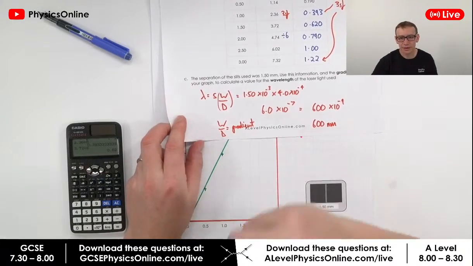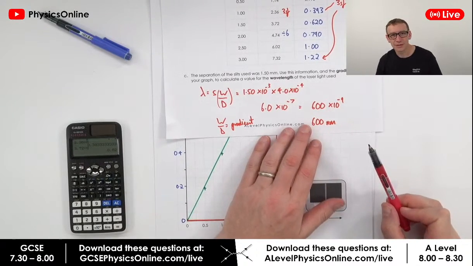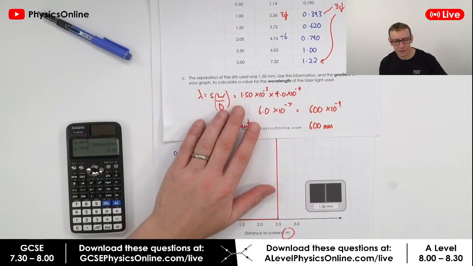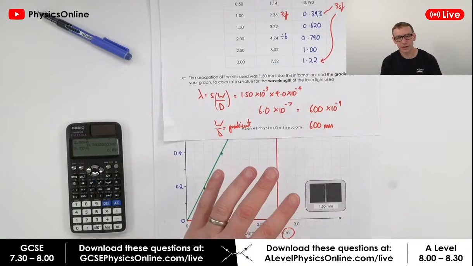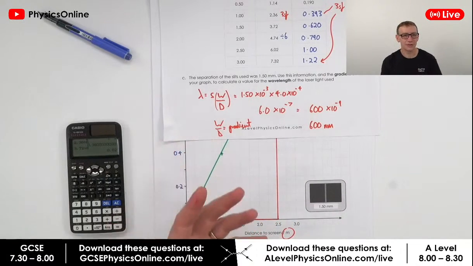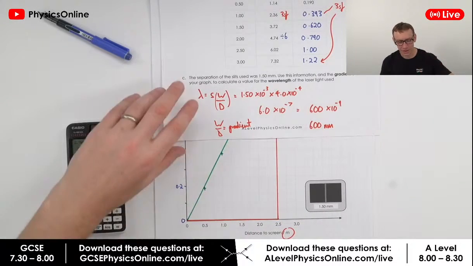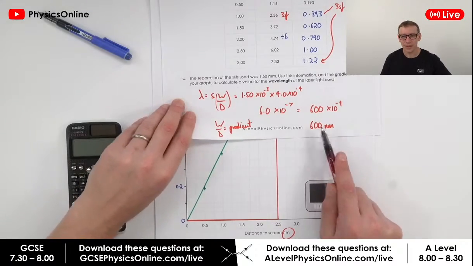And that's the kind of answer that we'd expect, because 600 nanometers is in the range of visible light, and that's what we're using, because it says here that we're using a laser. So 600 nanometers is probably going to be a red laser light, and that's what you tend to use in school because they're a lot safer than the green or purple ones. So to work out the wavelength of light, it's about 600 nanometers.